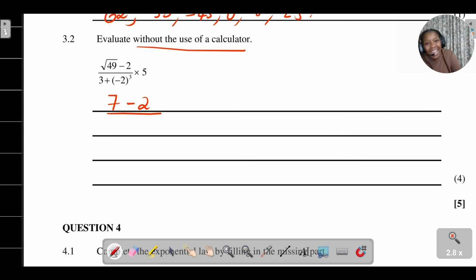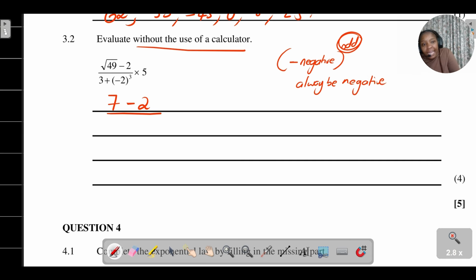Now remember, any negative number raised to an odd exponent will always give you a negative number. So what does that mean? If I take negative 2 raised to the power of 3, that is going to be 3 plus negative 8. Do you see? That number will always be.